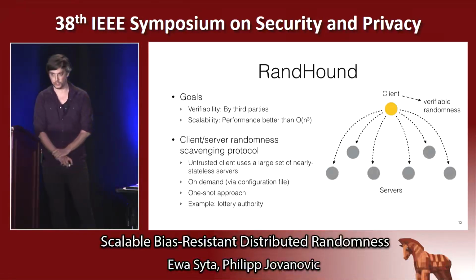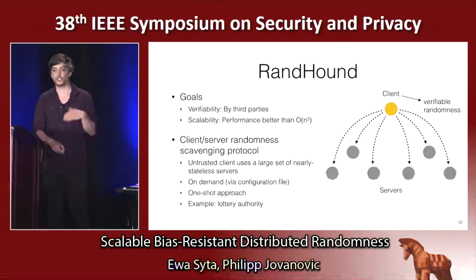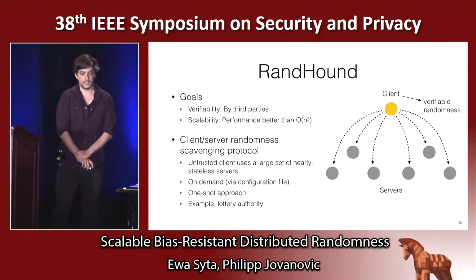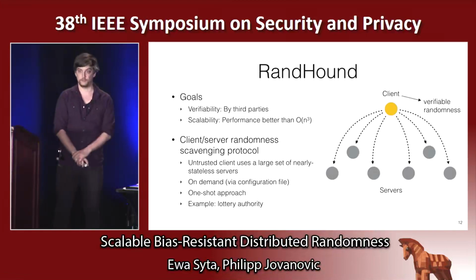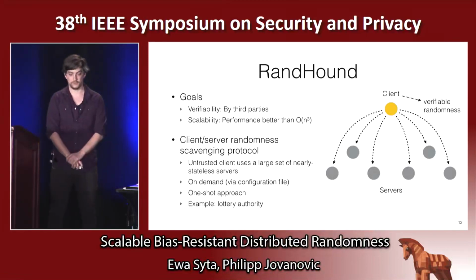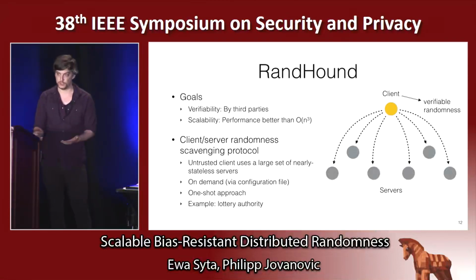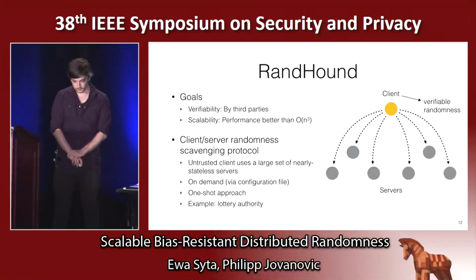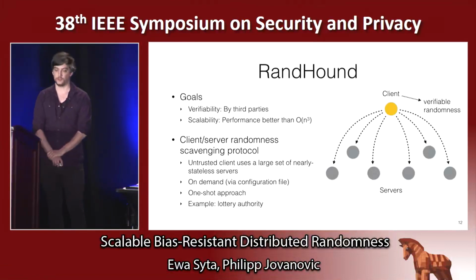RandHound is a one-shot approach. This means that if the protocol run fails, the client would need to regenerate the configuration file and start from scratch. As an example, you can take a lottery authority which wants to generate the winning numbers by choosing such a collective randomness. The lottery would commit to the lottery parameters such as time, purpose, and participants, and then execute the protocol and work together with these reputable independent parties, which are the servers, to generate the collective randomness.